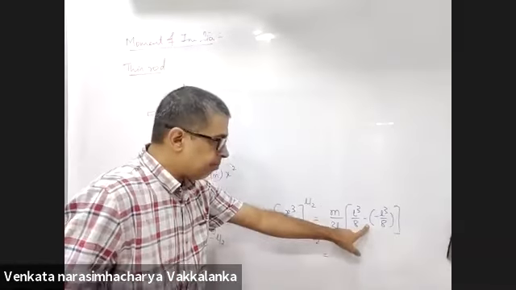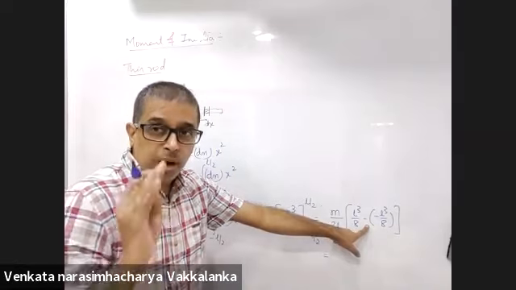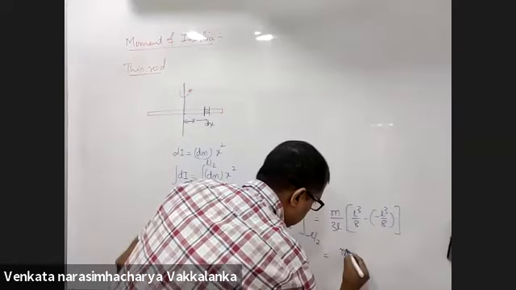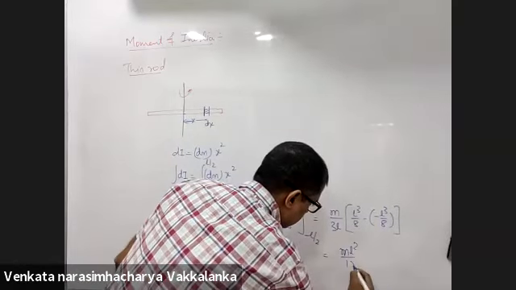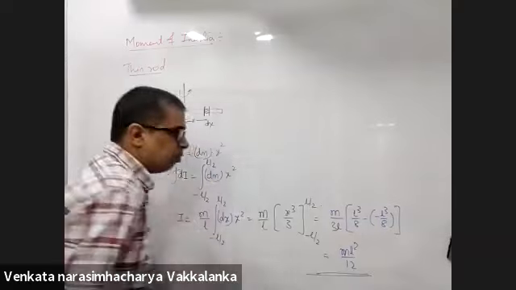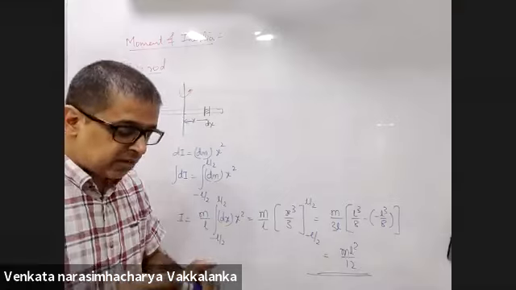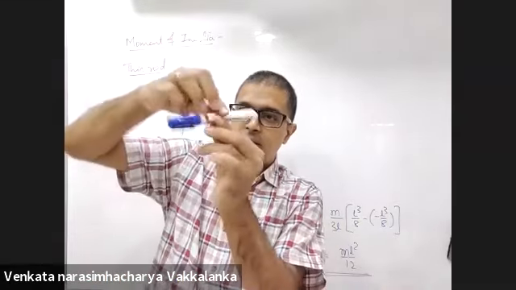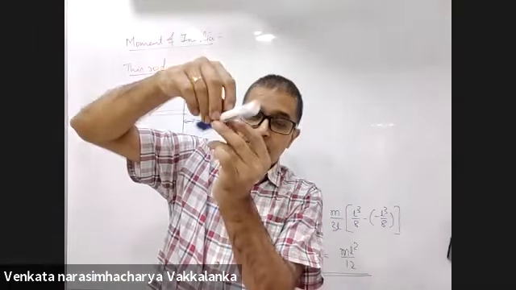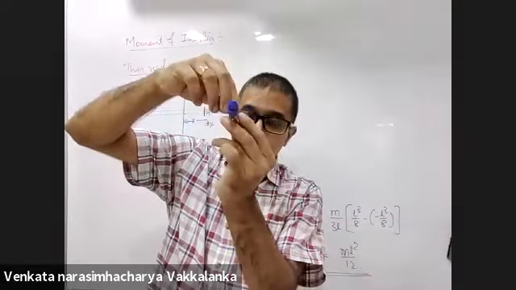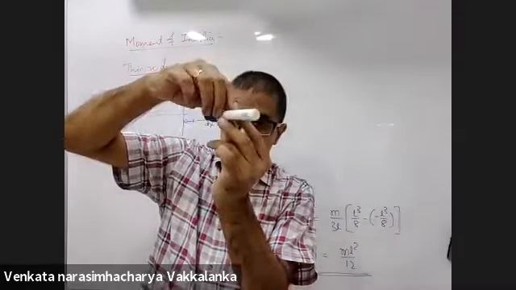This will become L cube by 4. ML square by 12 is the moment of inertia of a thin rod about an axis passing through the center.